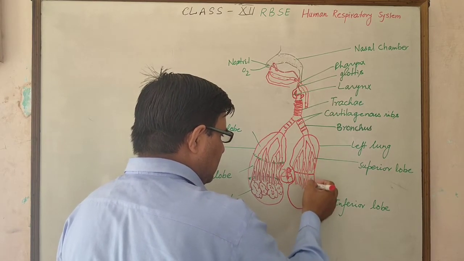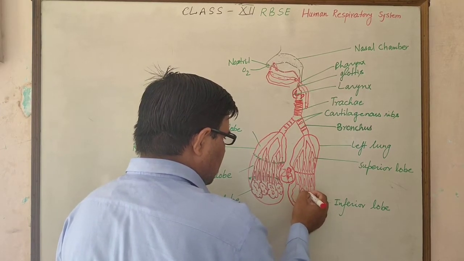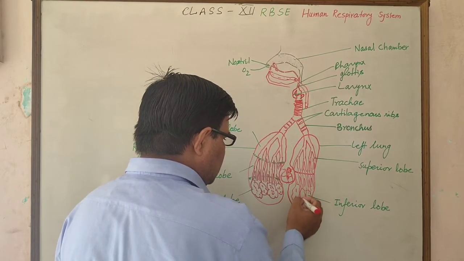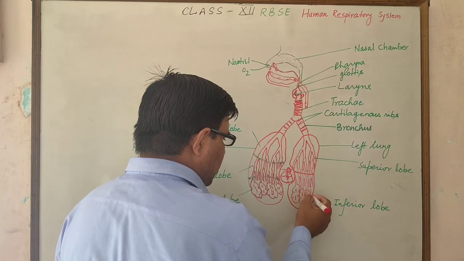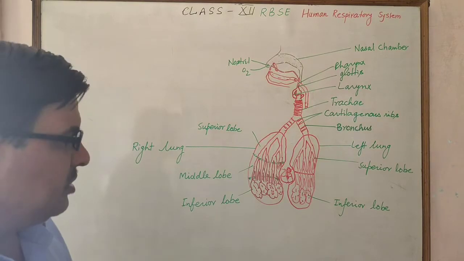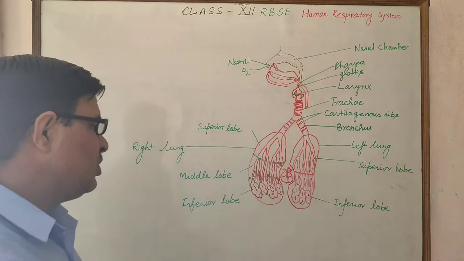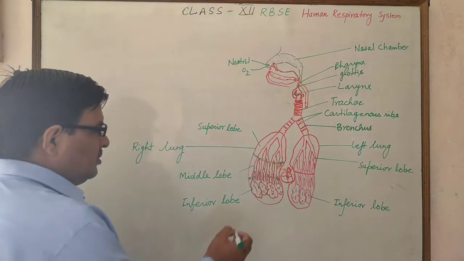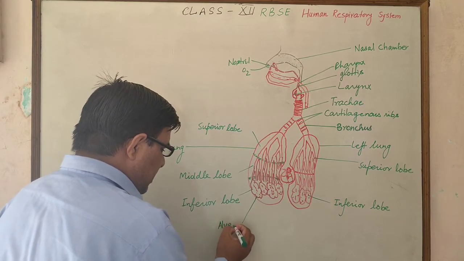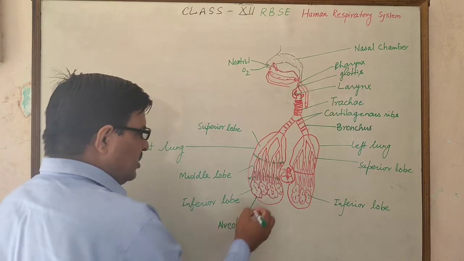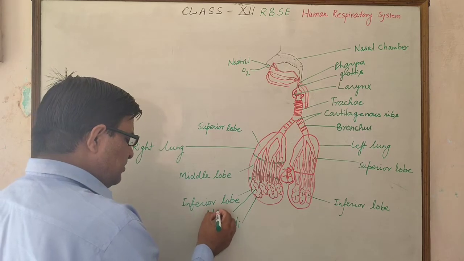The alveolar duct opens in the alveoli, which contain constrictions here and there due to the presence of the alveoli. So this is the alveoli, which is made of alveolus, and the gap present in the alveoli is called the atrium.